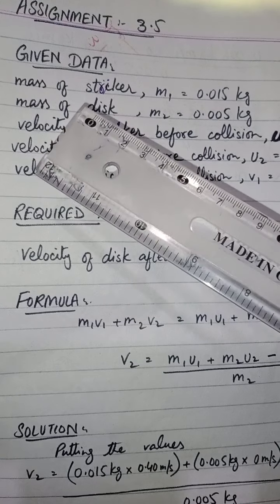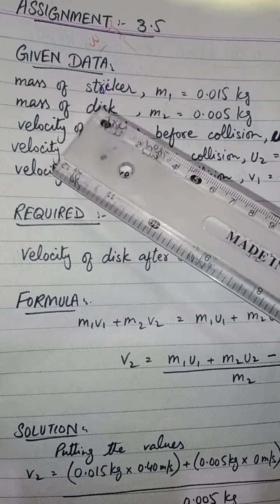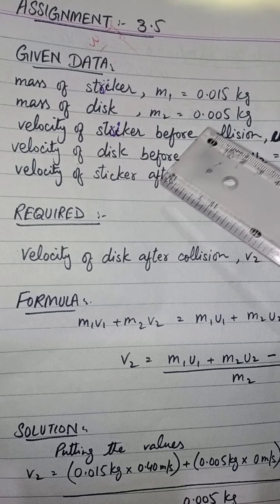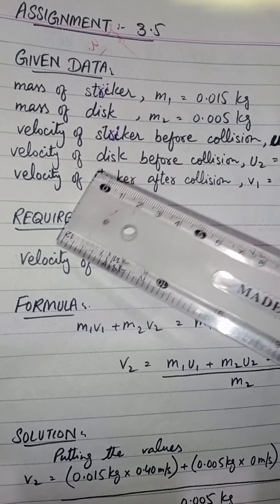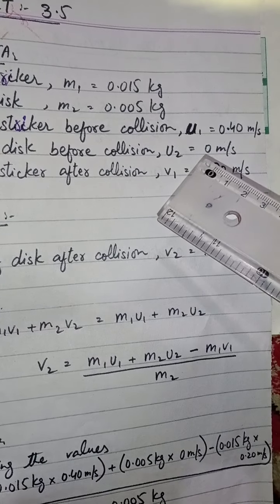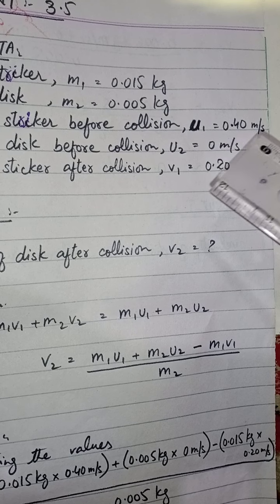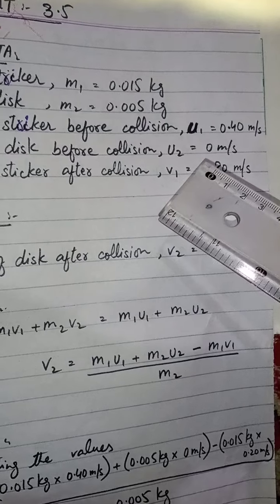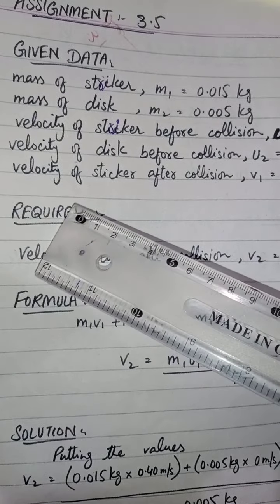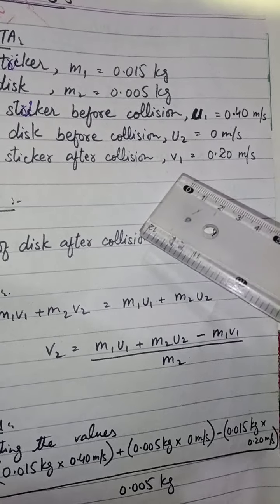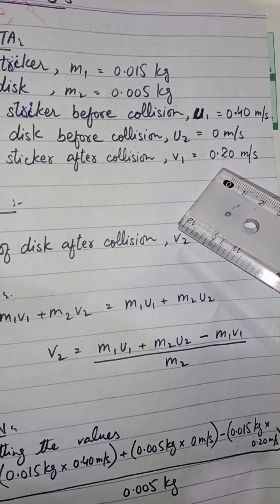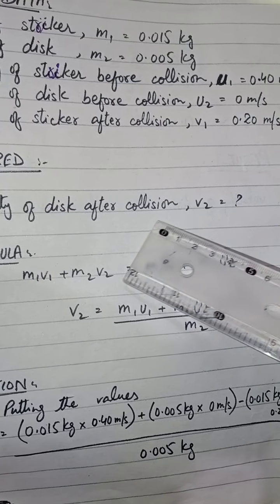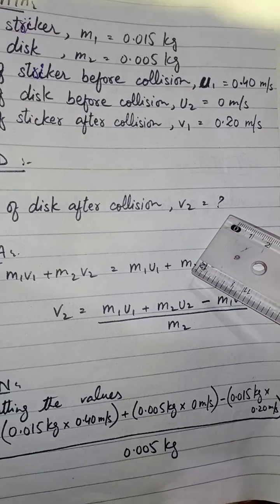Now we start with the given data: mass of striker m1 equals 0.015 kg, mass of disc m2 is 0.05 kg, the velocity of the striker before collision u1 equals 0.40 meter per second, and the velocity of the disc before collision u2 equals 0 meter per second. The velocity of the striker after collision v1 equals 0.20 meter per second. Now the required data is the velocity of the disc after collision, v2?